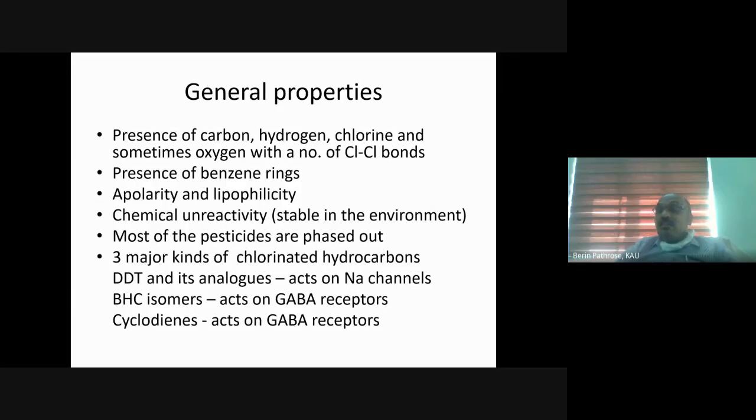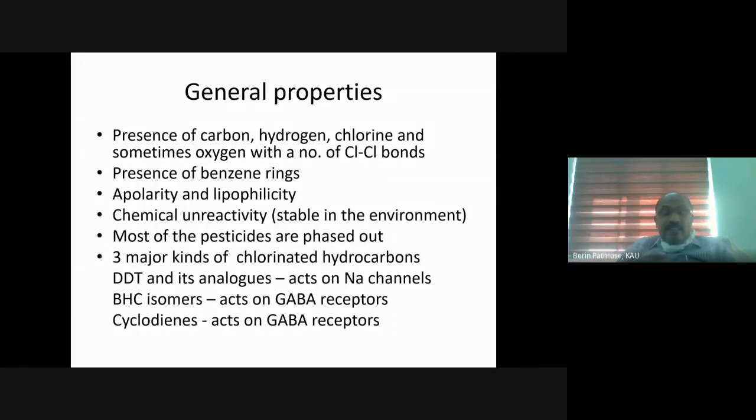So there are substances which are lipophilic, that means they are soluble in oils, and there are substances which are hydrophilic, that means they are soluble in water. Organochlorines are extremely non-polar in nature. That means they are not at all soluble in water. They are extremely non-polar because of their lipophilic nature. That means they have great affinity towards lipids and fats.